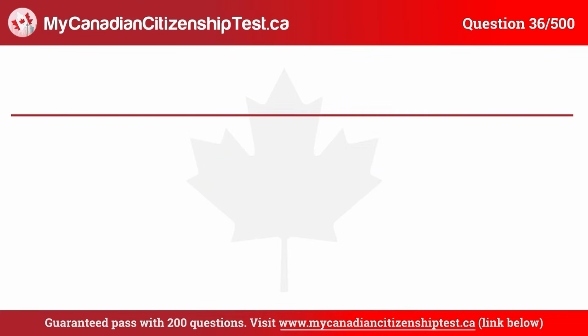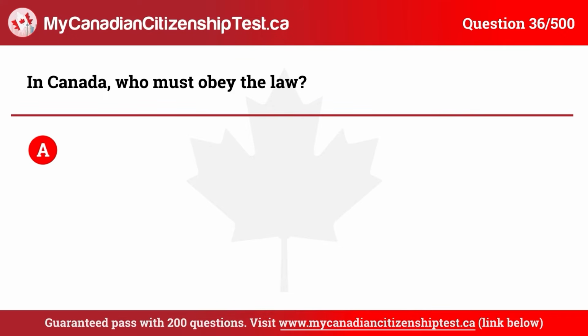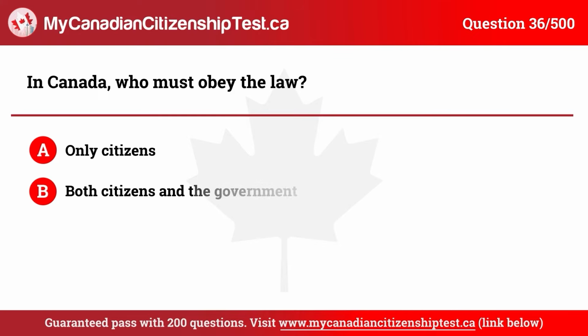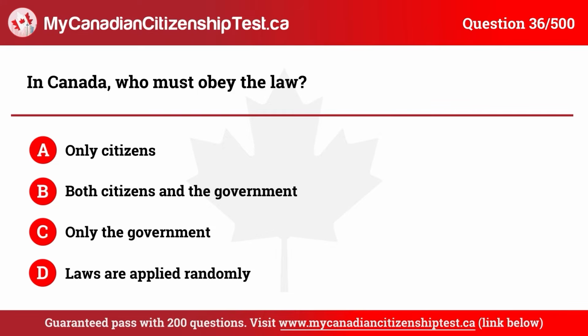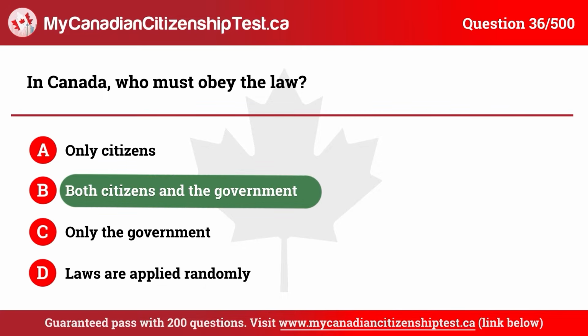Question 36. In Canada, who must obey the law? A. Only citizens. B. Both citizens and the government. C. Only the government. D. Laws are applied randomly. The correct answer is B. Both citizens and the government.